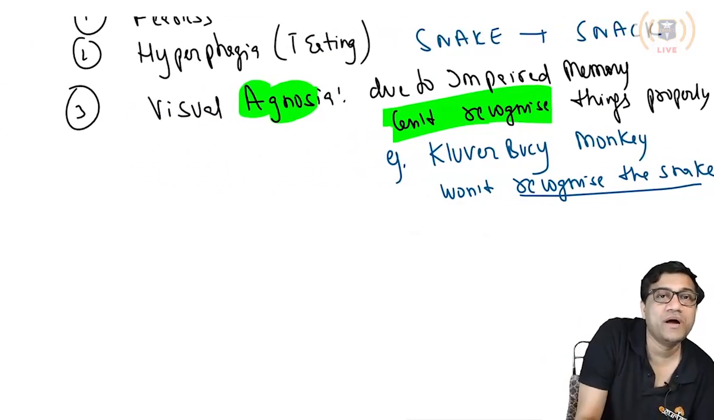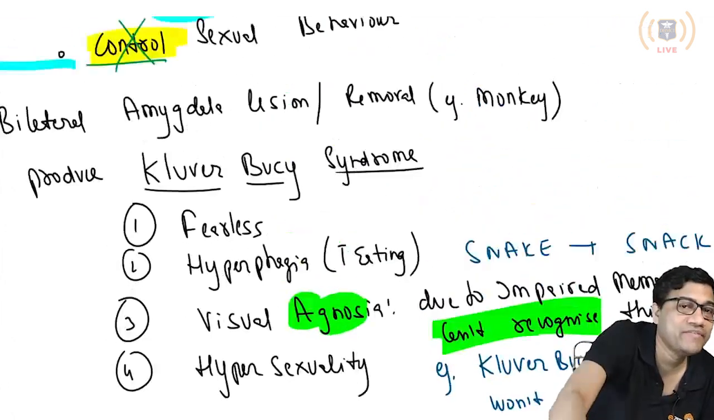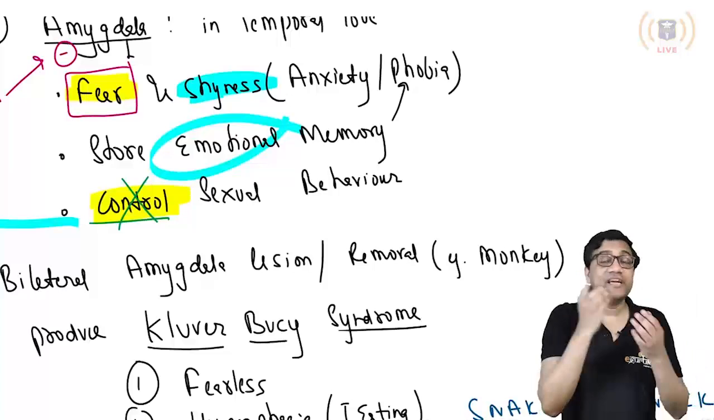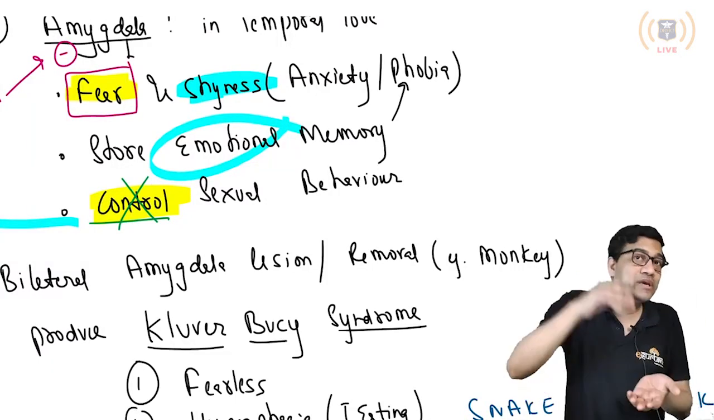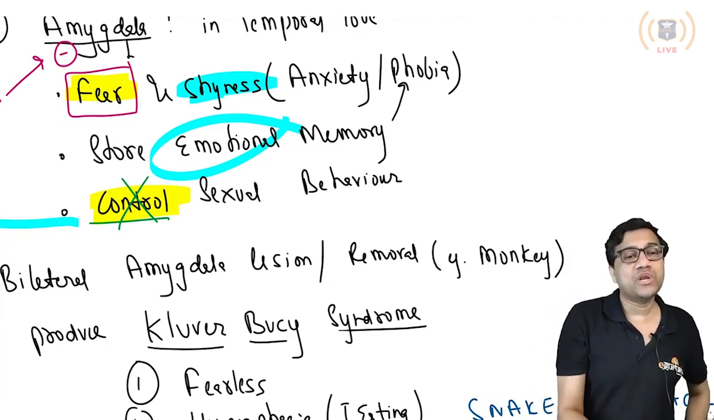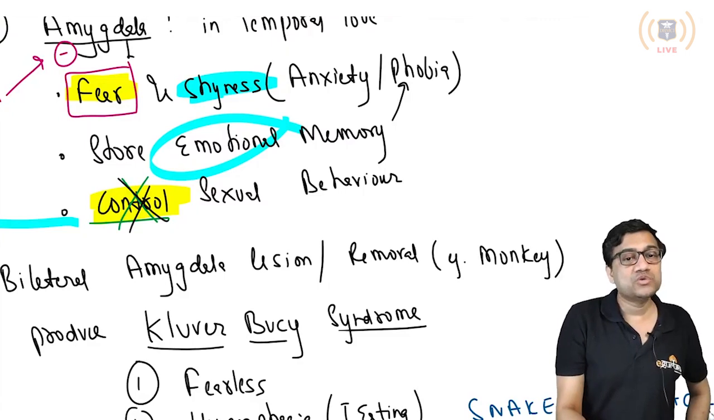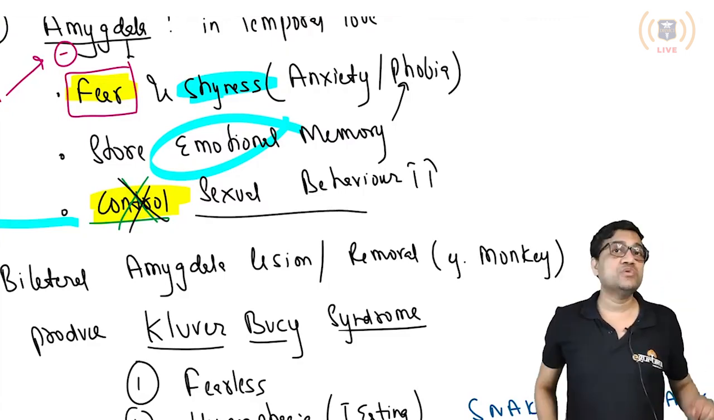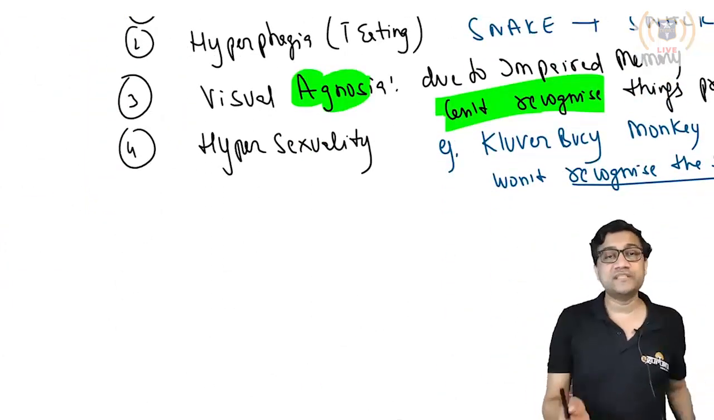Also, the animal develops hypersexuality. Why? Because I told you, the amygdala through fear controls the basic desires, like eating, sleeping, sex. They are basic instincts. Who keeps them suppressed? The amygdala. So now the sexual behavior and the hunger increase. Control is gone, so there is increased sexual behavior. Now this animal gets very sexually active. He is hypersexual.